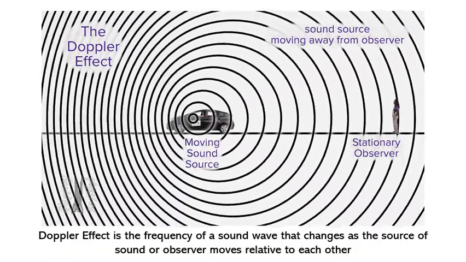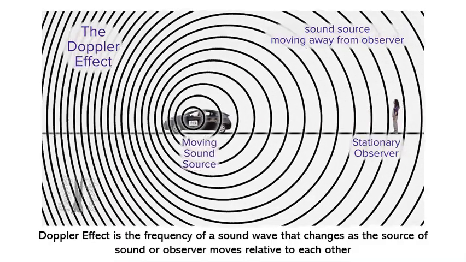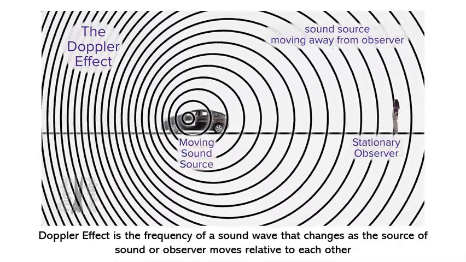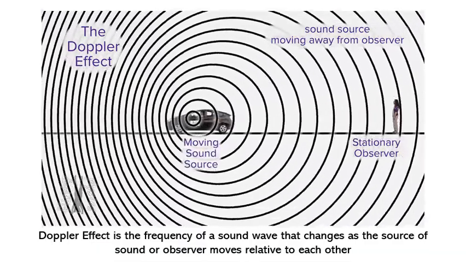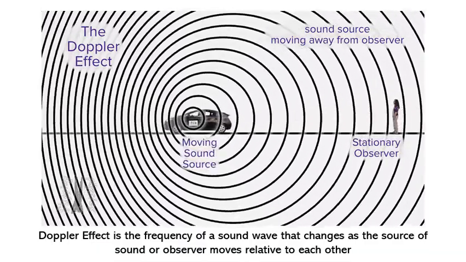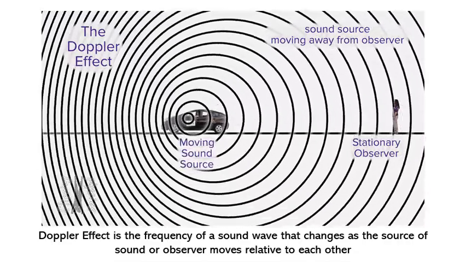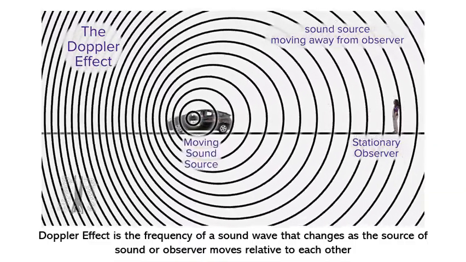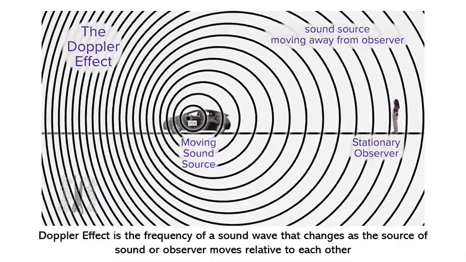Another characteristic of sound is the Doppler effect. The Doppler effect describes how the frequency of a sound wave changes as the source of the sound or the observer moves relative to each other. The Doppler effect is also responsible for the change in pitch of a siren as a vehicle passes by.